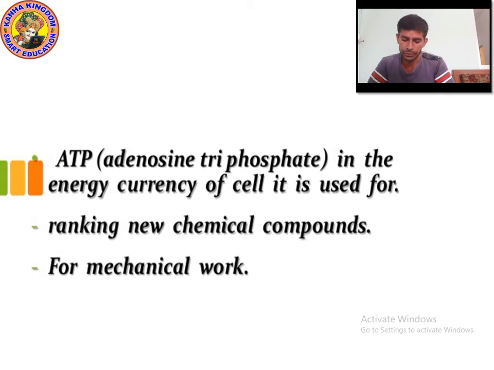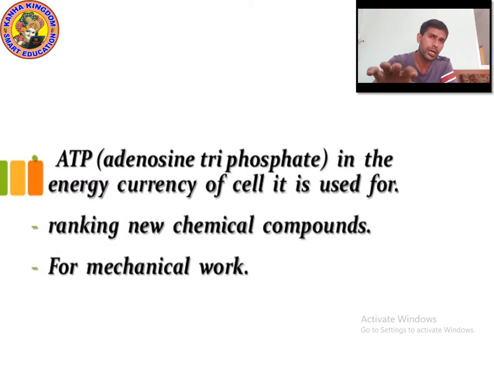It is really a powerhouse, and it helps in the production of ATP, adenosine triphosphate.